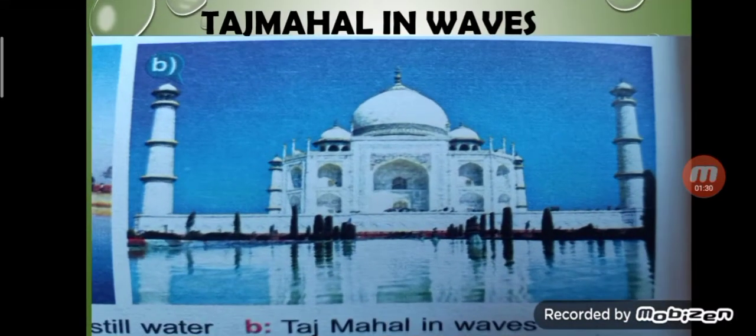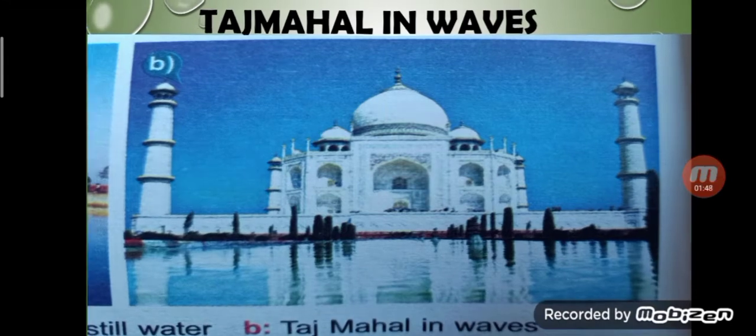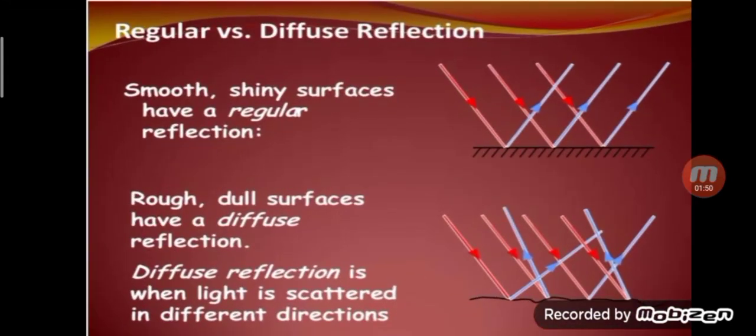In the second picture, you can see Taj Mahal in waves. The surface of water in the waves is not smooth, so the light is reflected in all the directions, which makes the image unclear. So how can we differentiate regular reflection from diffuse reflection?